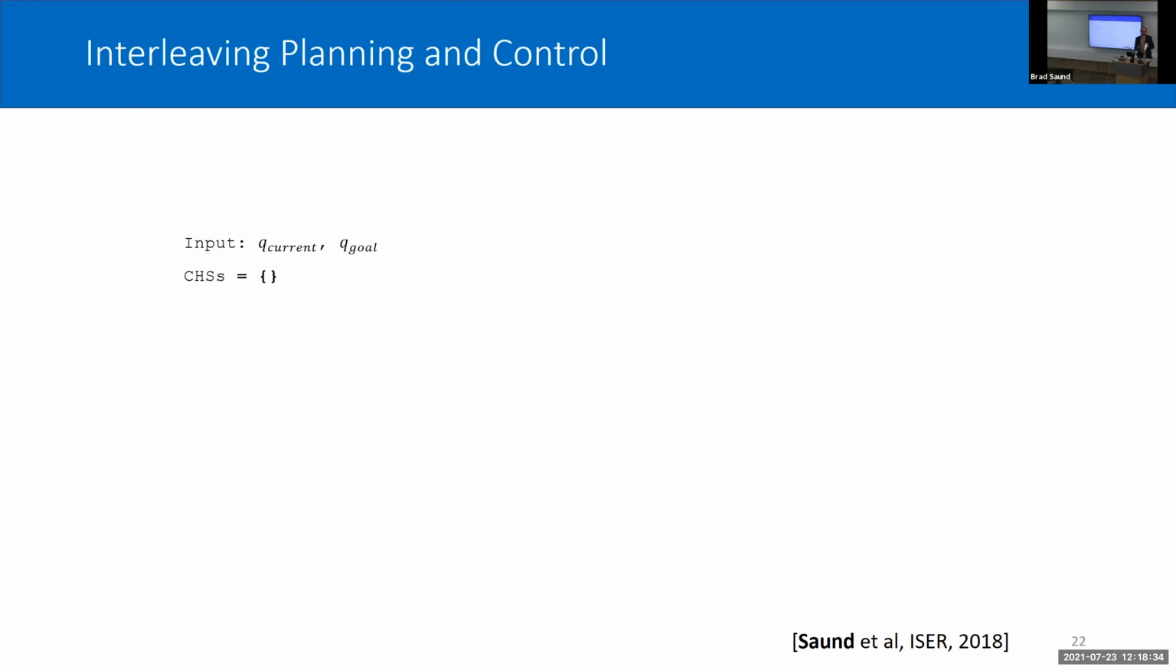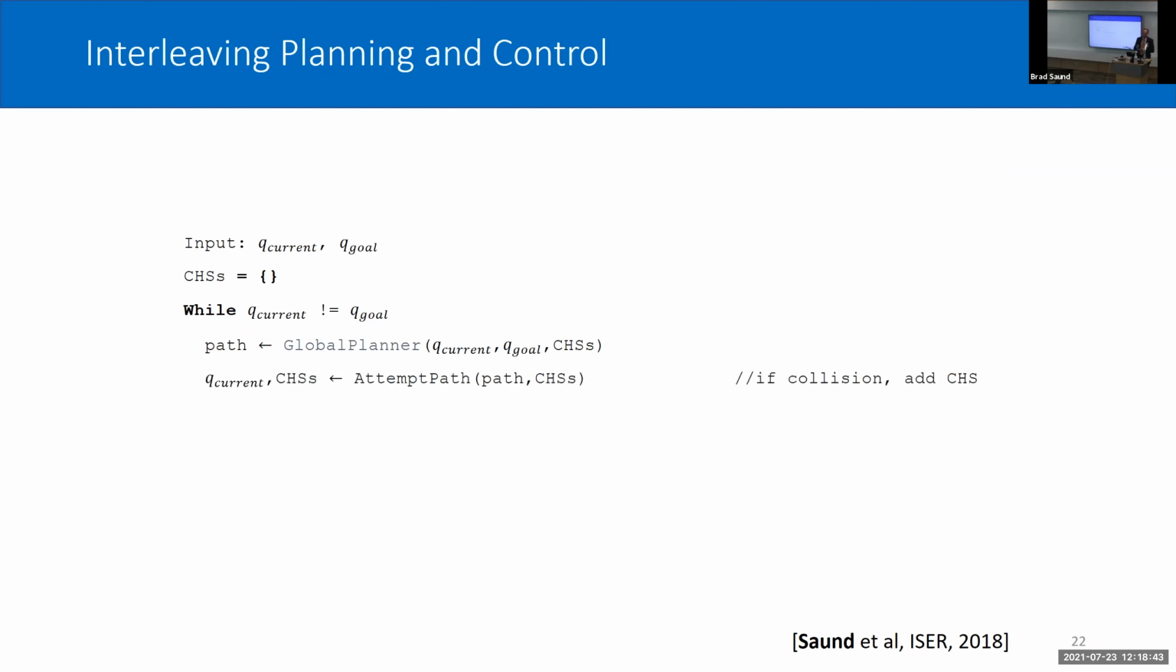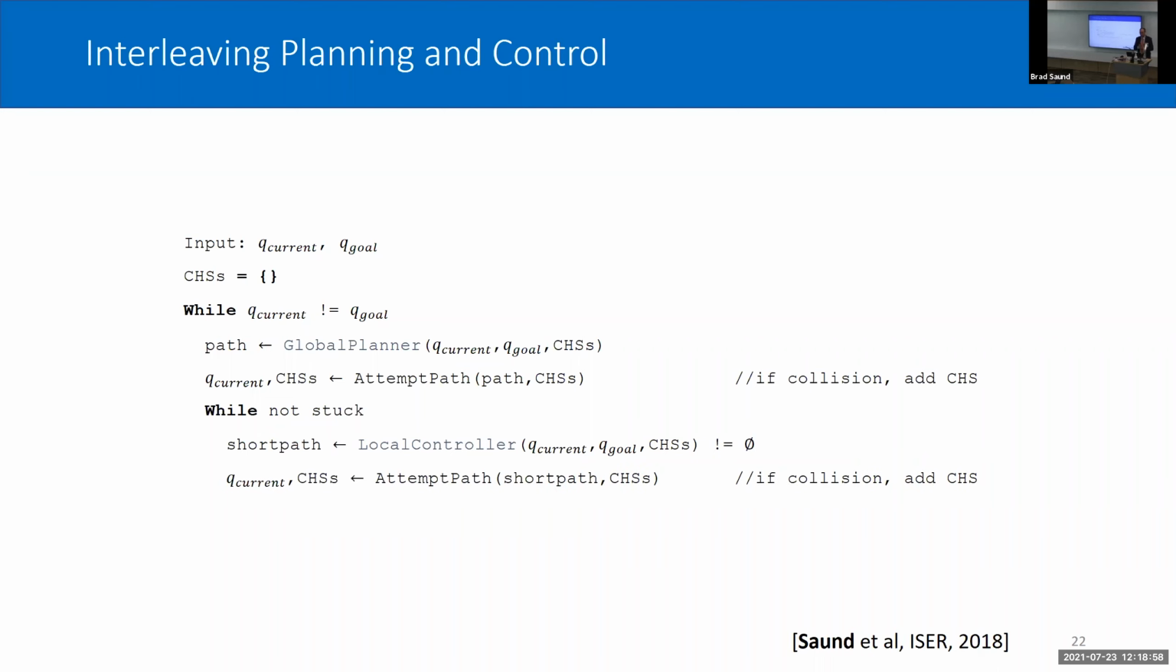I'm also going to introduce a controller. The full algorithm is basically: when we're not at the goal, we invoke our planner, and we try to execute that path. We might succeed, and then we're done. But if we don't, we add a collision hypothesis set. And then we have to invoke our controller. As long as we're not stuck, we use our controller to compute a path of a short motion, and we try to execute that. We keep bumping into things and adding more and more of these collision hypothesis sets until we decide the controller's stuck or we reach our goal.